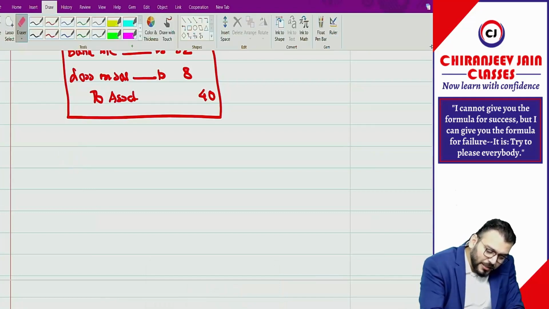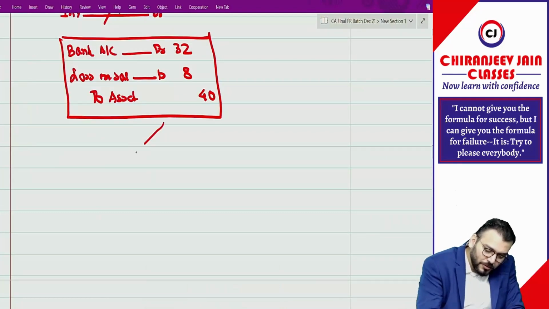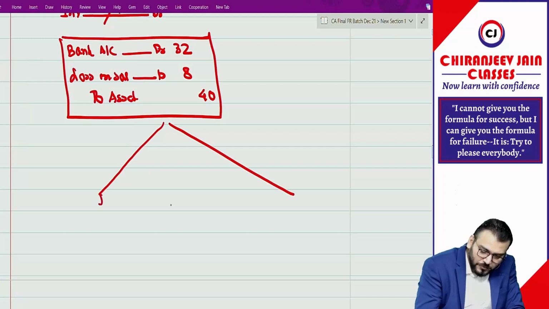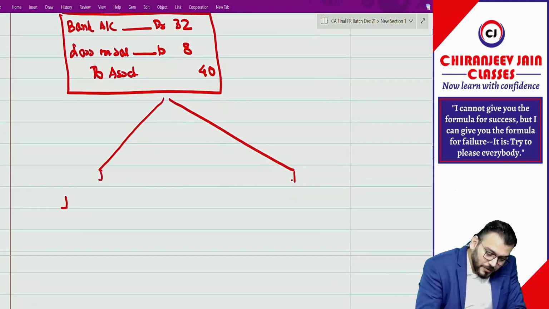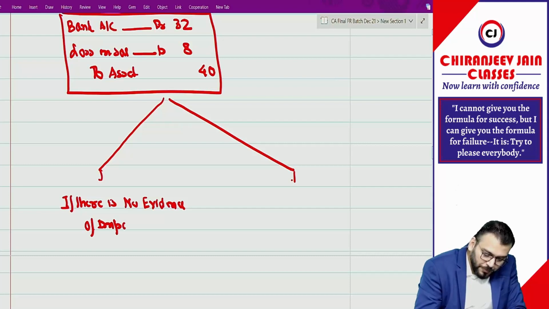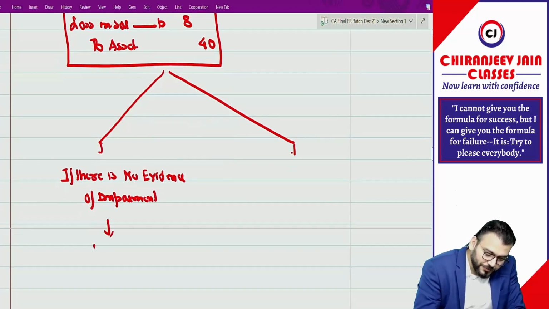But you can write it this way. After this journal entry, if you want to write a better answer: if there is no evidence of impairment, no journal entry.